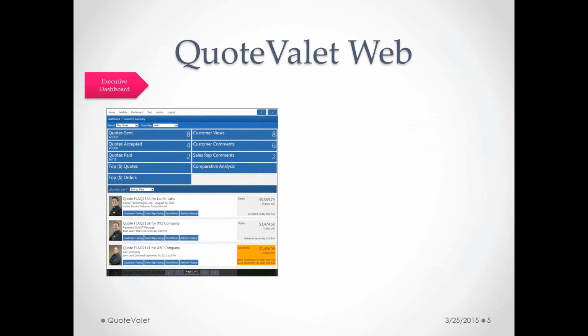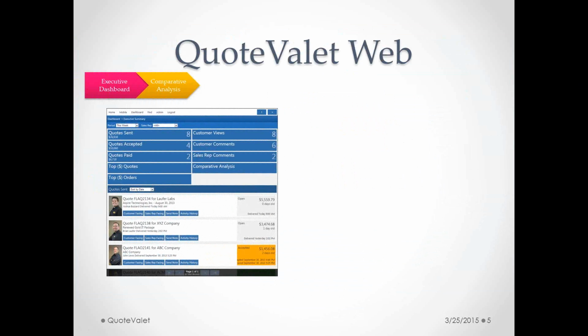The executive dashboard provides you with an overall view of what your reps are doing in QuoteValet. So you can actually see how many quotes were sent during a specific date range, so maybe this week, this month, this quarter, that kind of thing. You can see how many quotes were accepted, paid, the top dollar quotes for that selected date range, top dollar orders, how many of those documents have been viewed by the customer, if the customers have posted any comments, the sales reps have responded to those comments, and then you can also do what's called a comparative analysis.